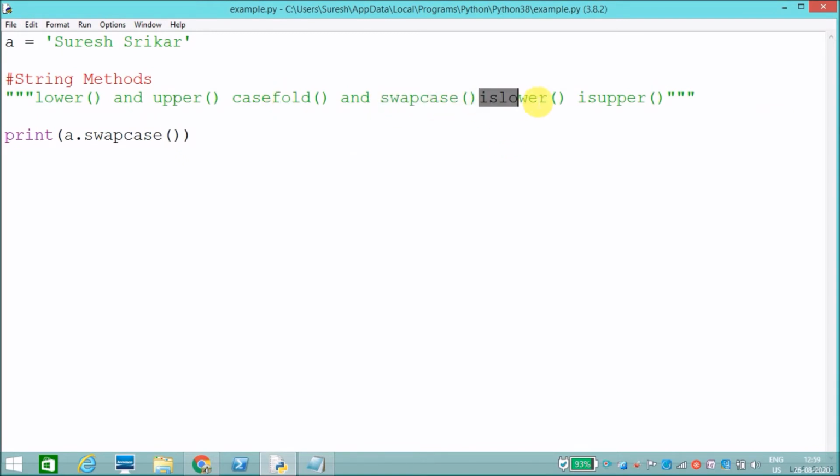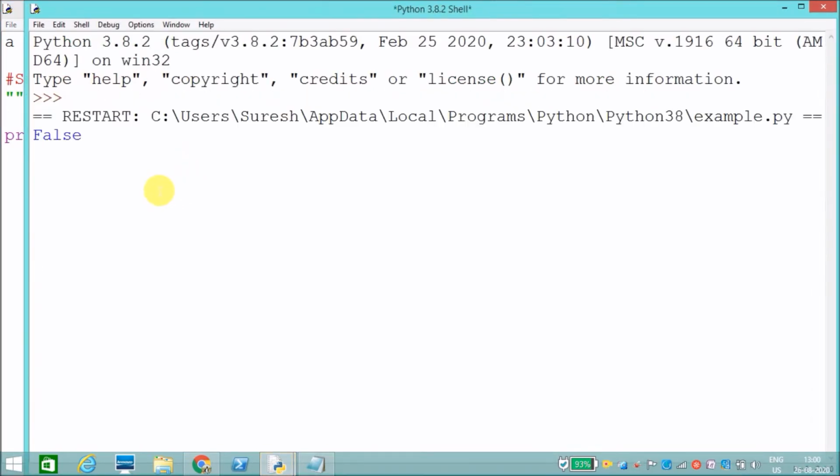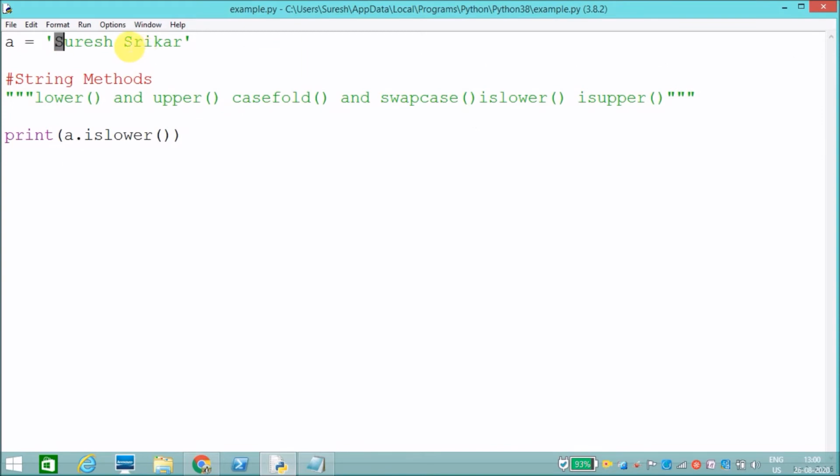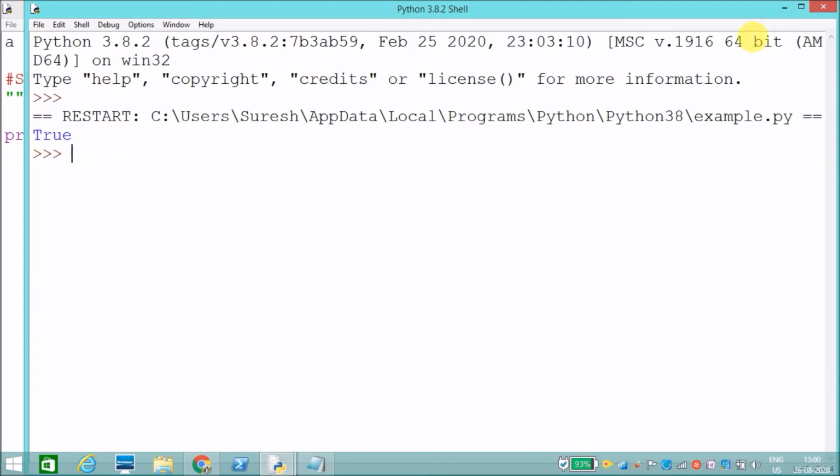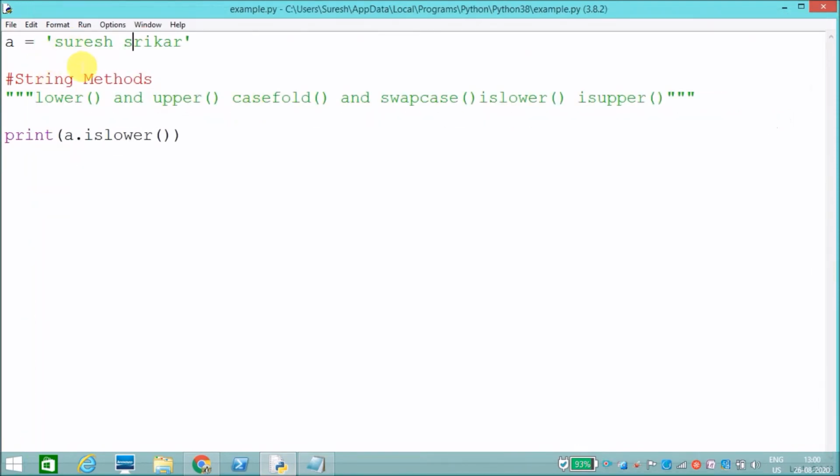And we want to check isLower, isUpper. Whether the given string is in lower or in upper. First I will check whether it is lower, and it returns false because S and S are capital. If I convert this into smaller letters and run it, it will return true because all the characters are in lower case.